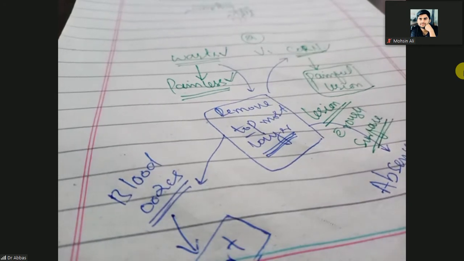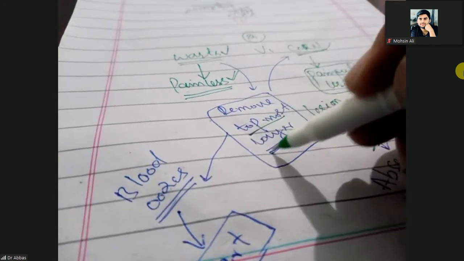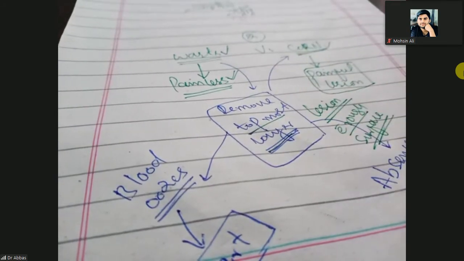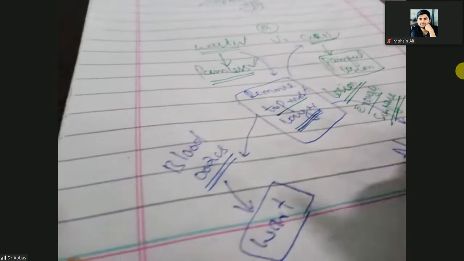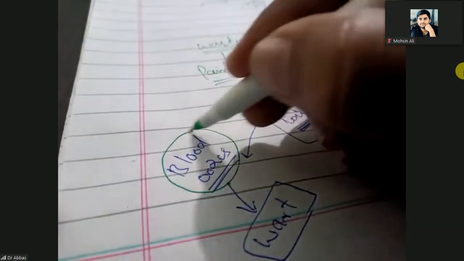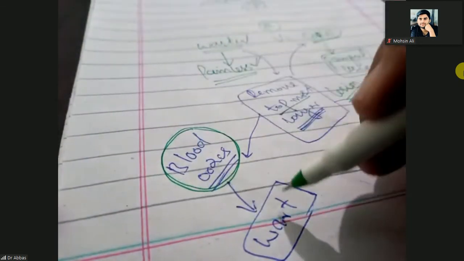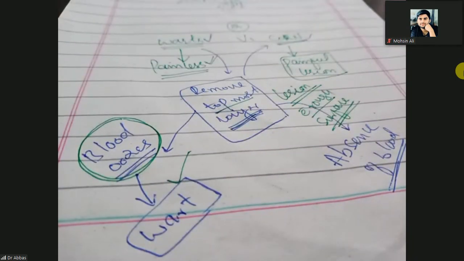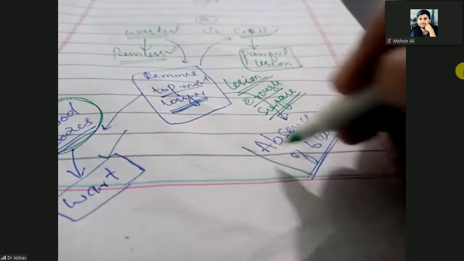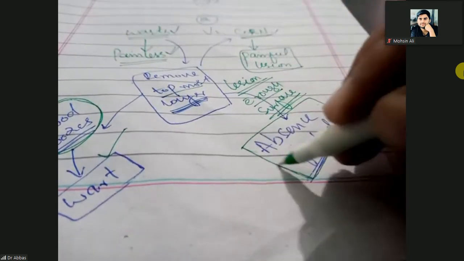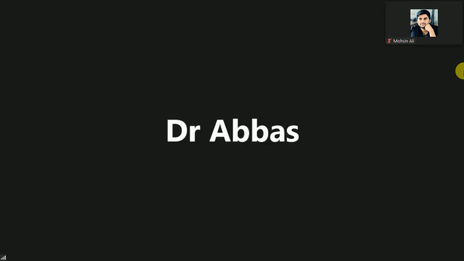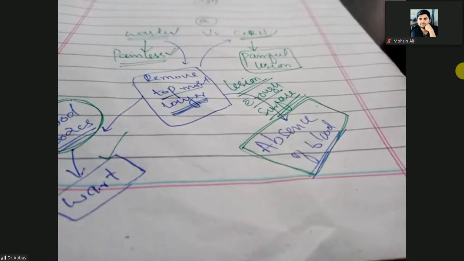Okay, so you will remove the topmost layer from the lesion. After removing the topmost layer from the lesion, if blood oozes, that is wart. If the blood will not ooze, there is absence of the blood after removing the topmost layer of the lesion, that is corn. So this is the difference between the wart and the corn.